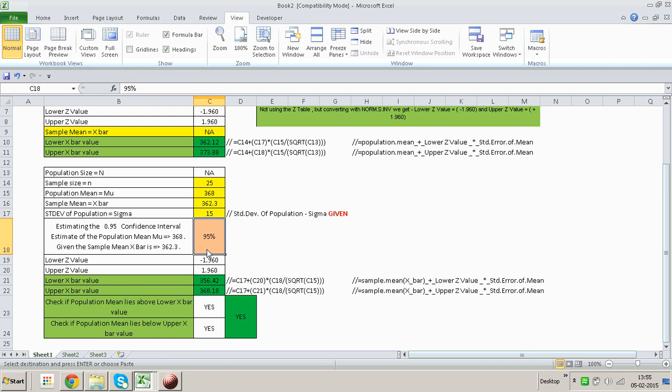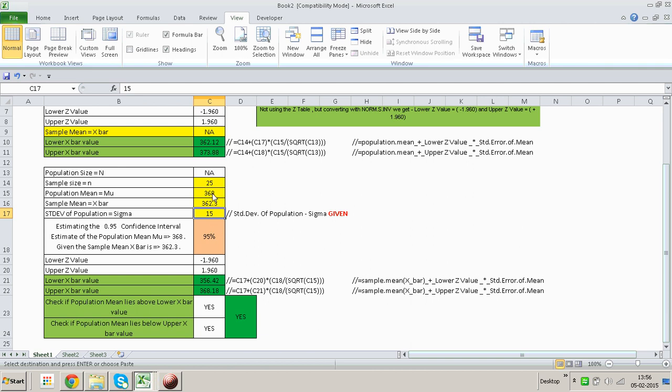Over here, what I want to look at is, presume that we were to say that with 95% confidence, whatever sample we have chosen, that sample's mean, the X bar, which is this 362.3, and we have chosen a sample size of, say, 25, out of a population where the population mean is 368 given to us, and the standard deviation is also given to us.